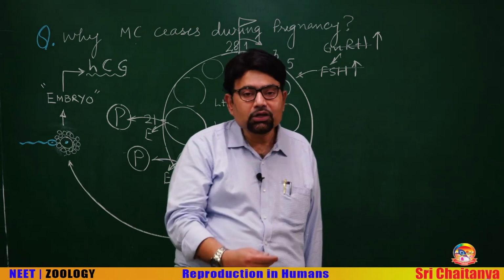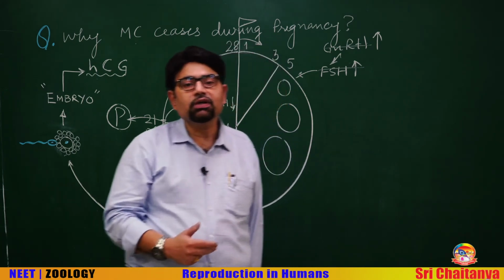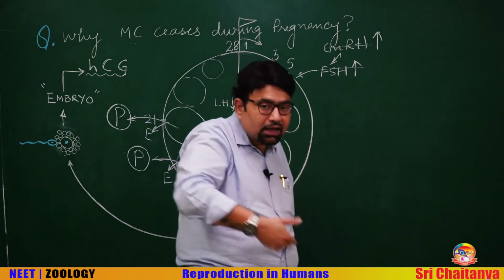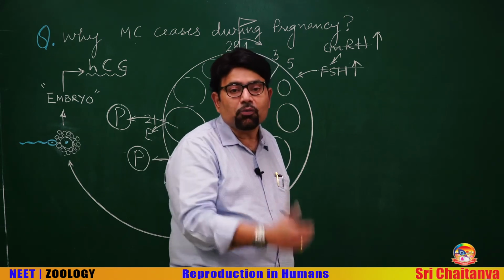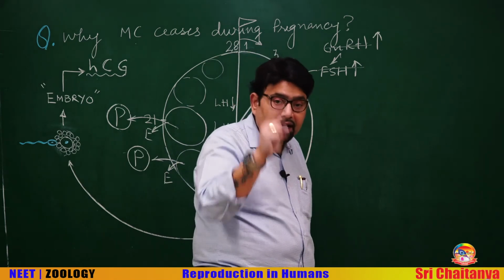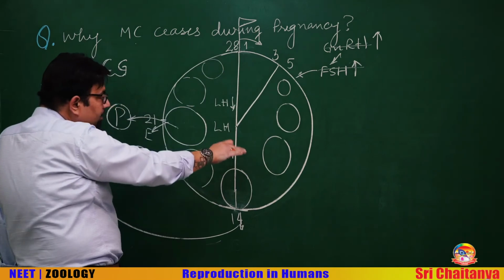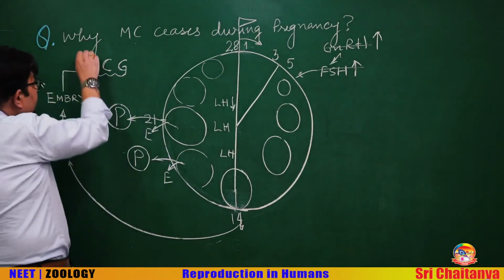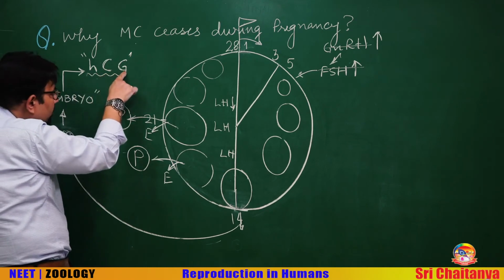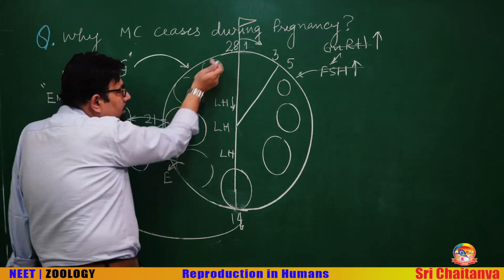So, in order to maintain the endometrium, nature has given the early embryo the ability to produce its own hormone, a gonadotropin like LH, and because the pituitary LH declines, the human chorionic gonadotropin from the early embryo rescues this dying corpus luteum.